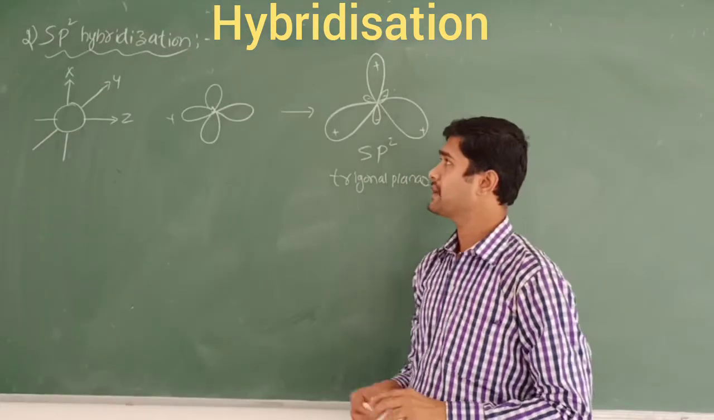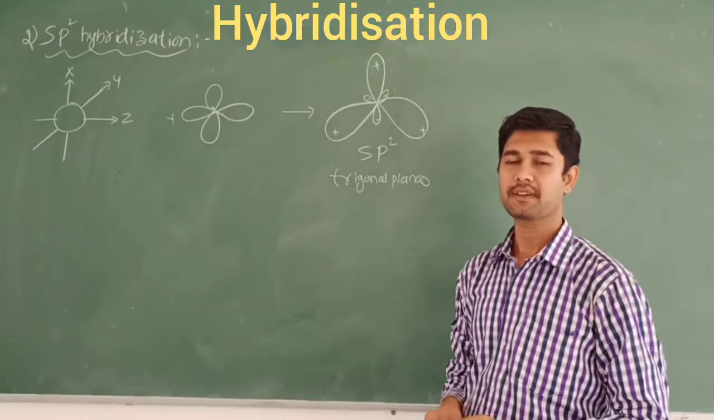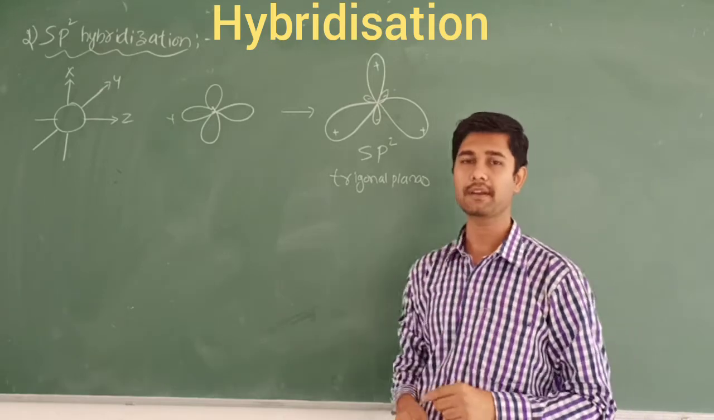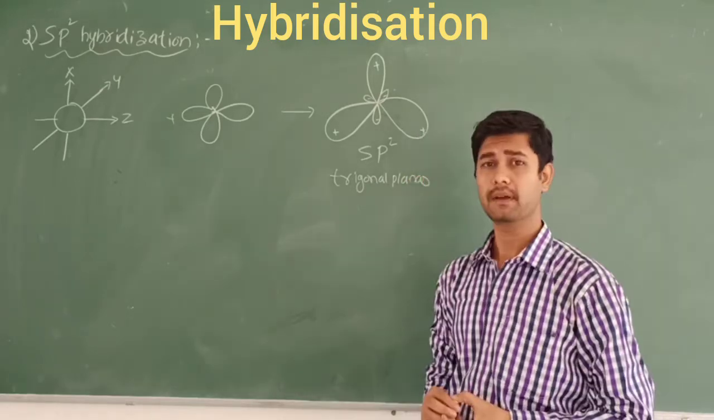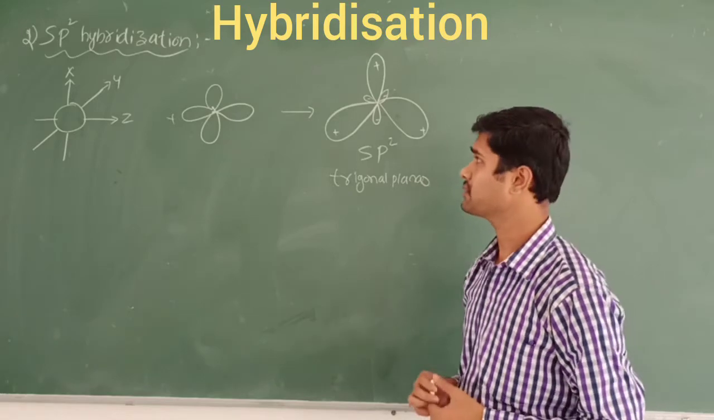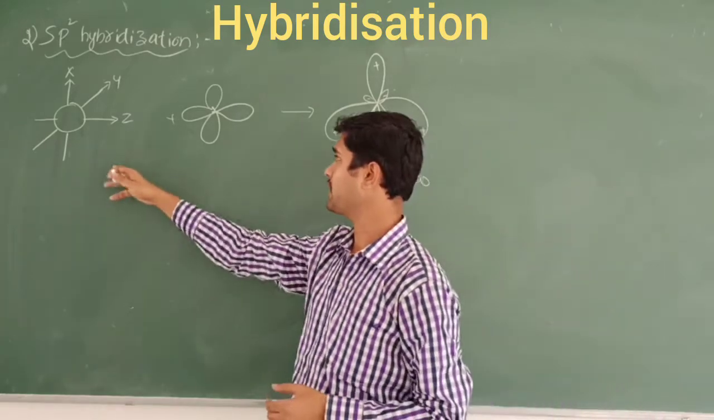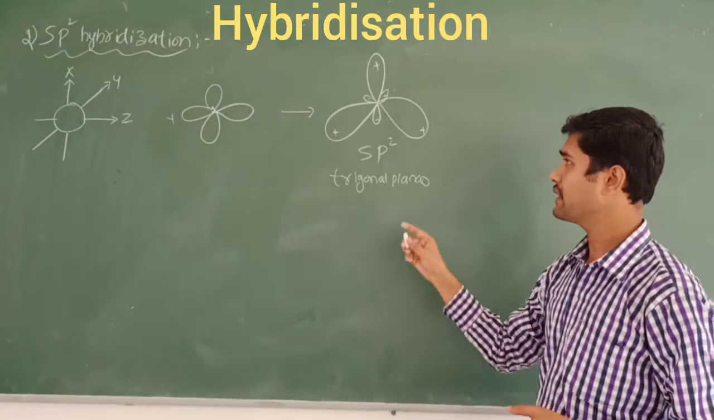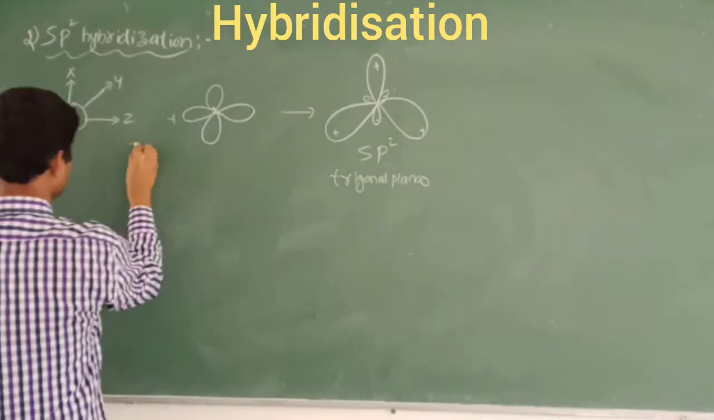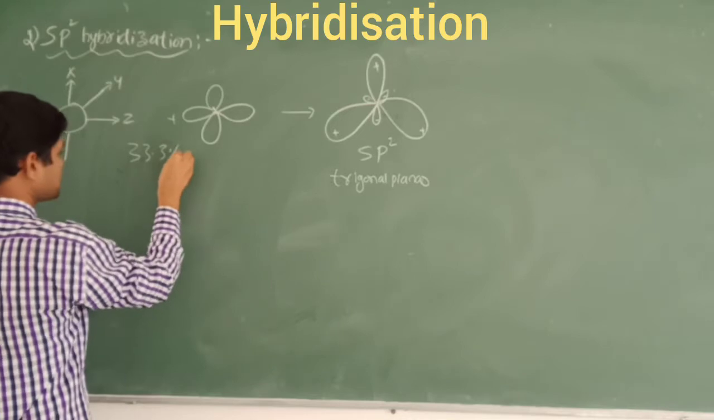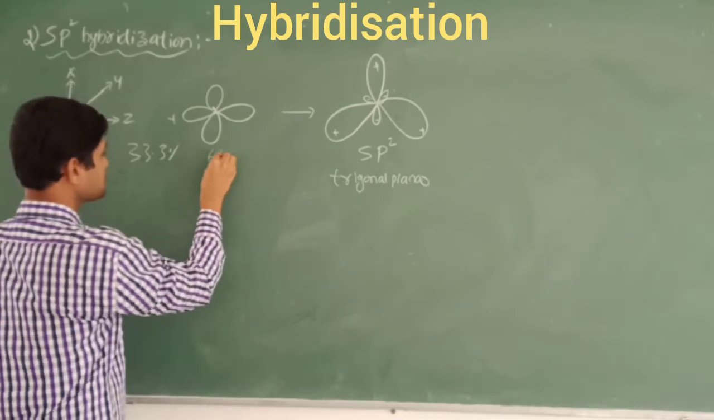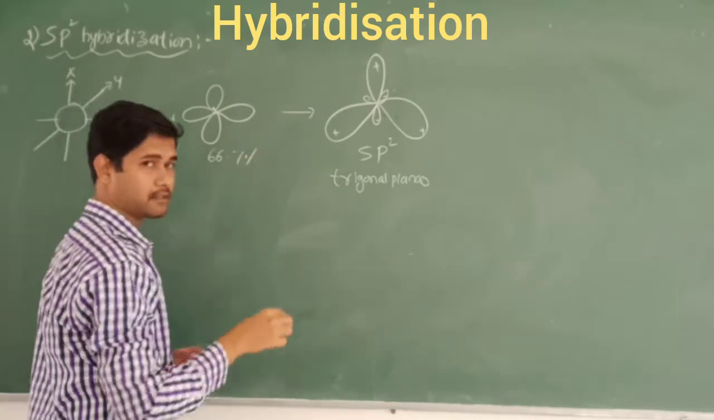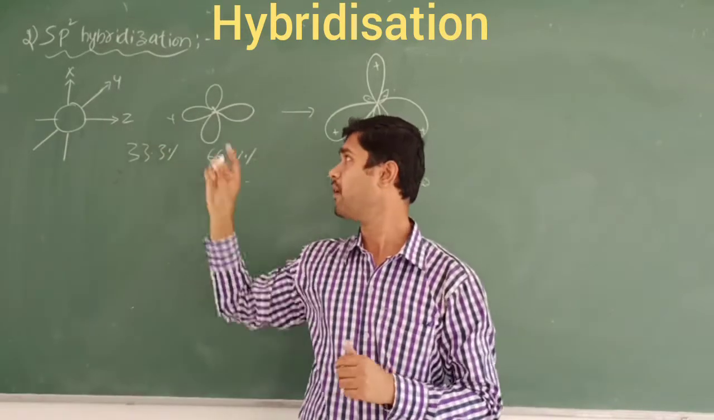Let's discuss the sp2 hybridization. sp2 means the mixing of one s orbital and two p orbitals becomes three equivalent hybrid orbitals here. So this is the s orbital and p orbitals. They are going to make the sp2 hybrid orbitals. Here the s contributes 33.3% of the character, and the remaining 66.7% character is contributed by the p orbitals.